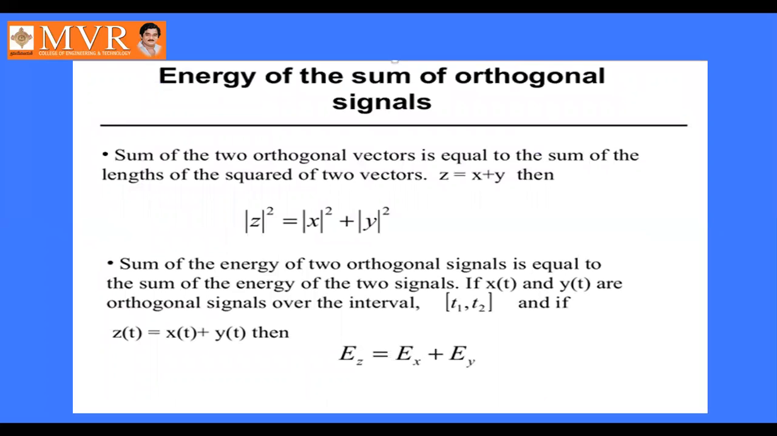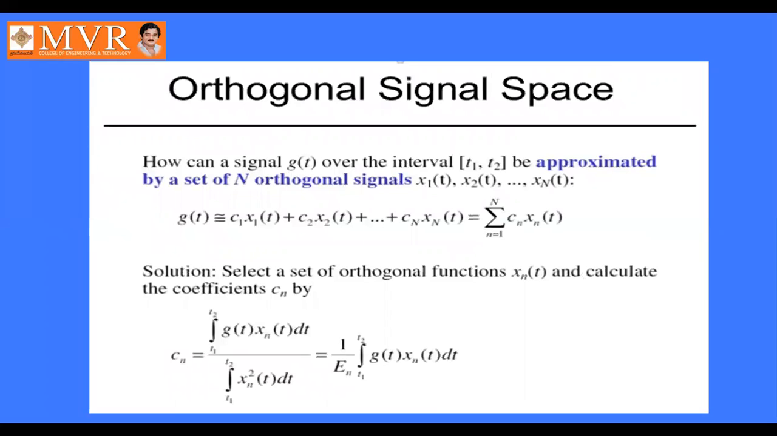Next, energy of the sum of orthogonal signals. By adding these two, mod x square plus mod y square, we get Ez equal to Ex plus Ey. Orthogonal signal space.